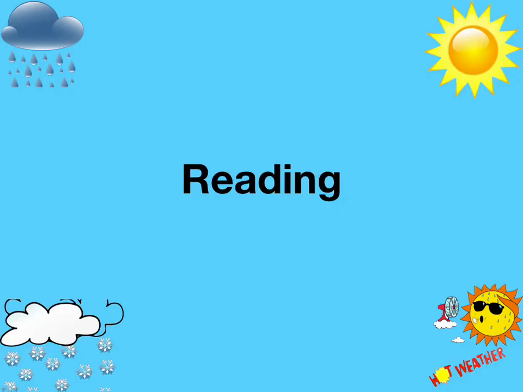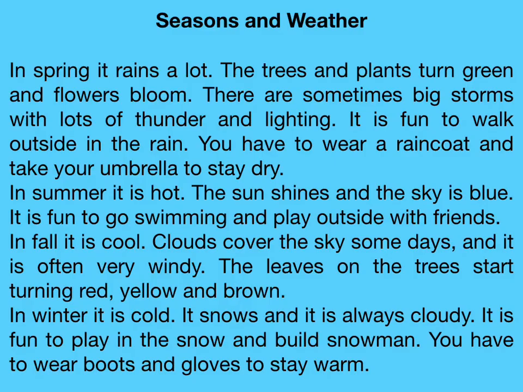Reading comprehension. Read a text about seasons and weather. Read it carefully and use the dictionary as needed. Understand the text and answer the questions about the text. Seasons and weather. In spring, it rains a lot. The trees and plants turn green and flowers bloom. There are sometimes big storms with lots of thunder and lightning.